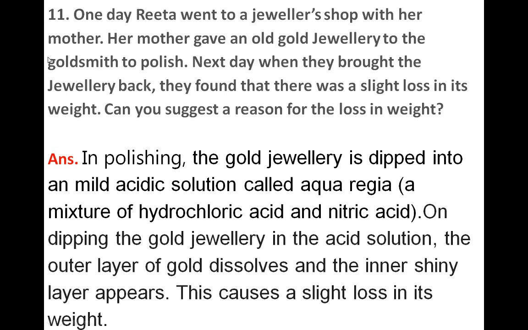Okay, so thank you so much. So up to question 11 we discussed all the questions of this topic. Okay, so write this question and answer in your notebook. Okay, thank you. And revise all the questions, it is very important. Revise all the topics, that is physical properties of metals and non-metals, chemical properties of metals and non-metals, and its uses.